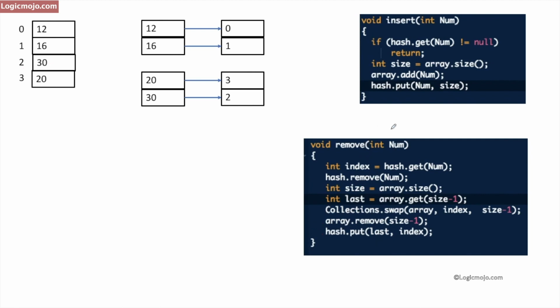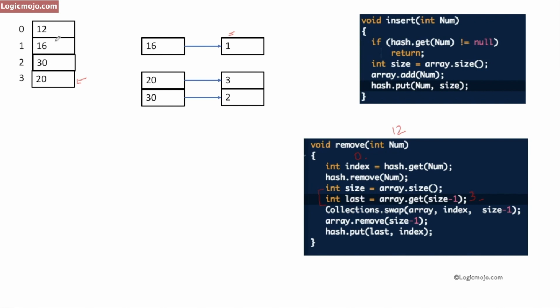Let's see another example. Assume I want to remove the entry 12 here. So first of all, we check into the hash map. We find out its index, which is 0. We store that here and then correspondingly remove this entry from the hash map. So we remove that. As we already have an index, we then need to find out the last index of this array list. So that's why we are doing these two operations. After these two operations, we get the last index, which in this case is 3. So we have this index 0 and this last index 3.